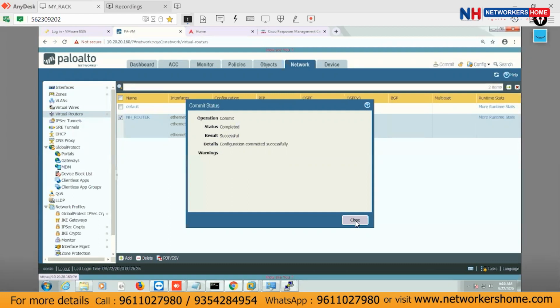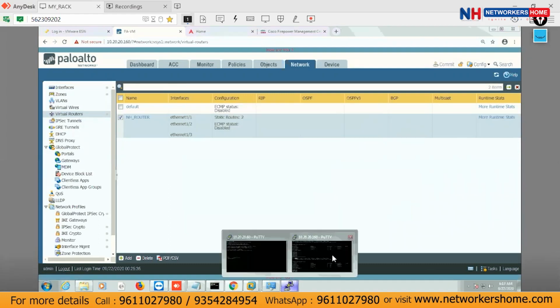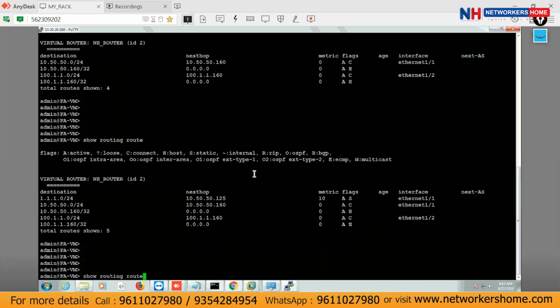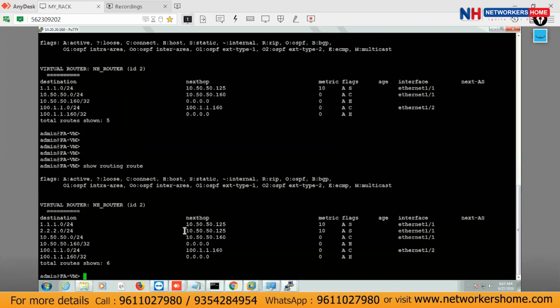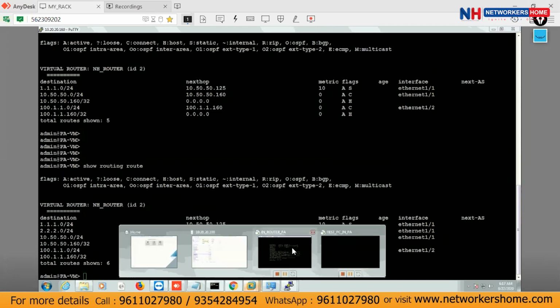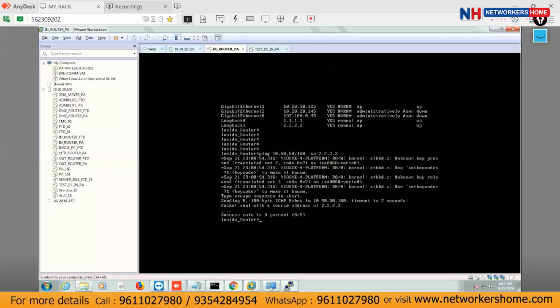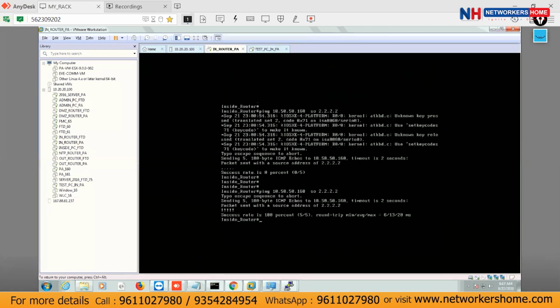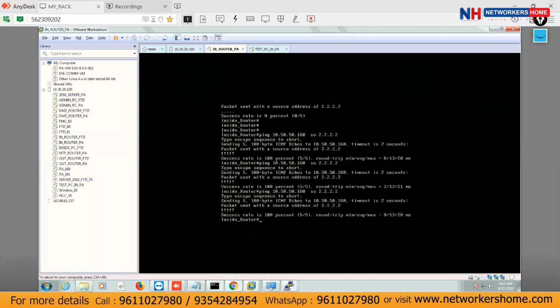That is done. And now let me close it. Go back again here and check here, show routing. And can you see this one is also here. Okay, active and static. Now go back again to the inside router. Last time I was not able to ping, and if you try to ping now, I'm able to ping. So this is about static routing here.